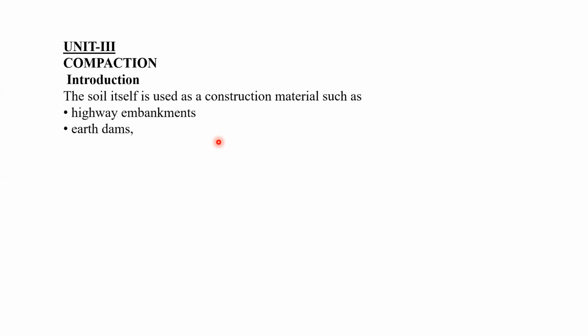By using the soil itself, we have to construct the highway embankments or earth dams. Definitely, at the time of construction of highway embankments or earth dams, we need compaction, right? We have to compact the soil.